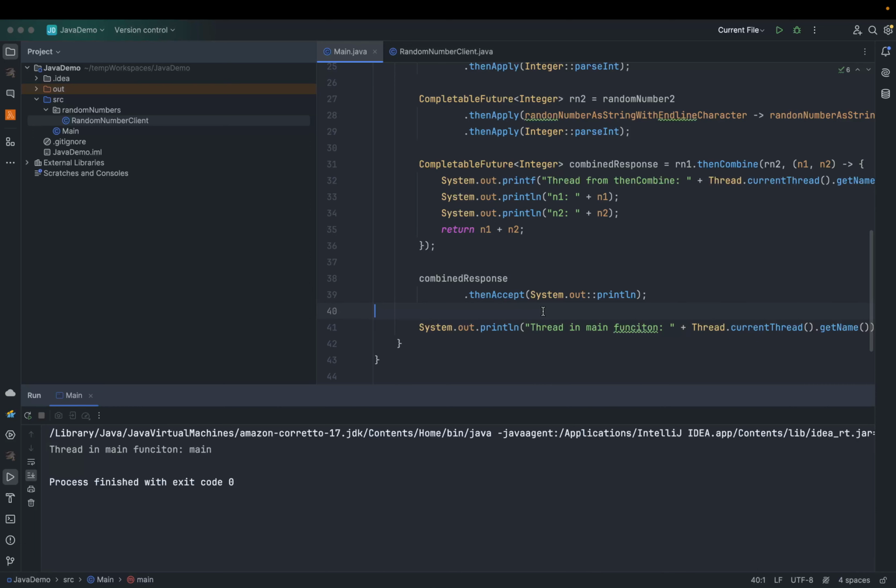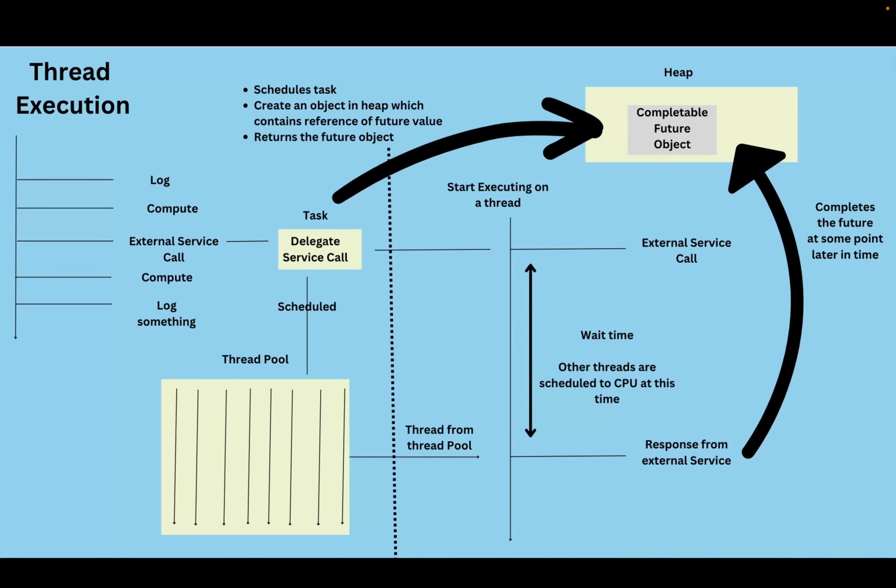There are two types of threads: one is the daemon thread and one is the non-daemon thread. By default the main thread is a non-daemon thread, and the thread pool which CompletableFuture uses is the ForkJoinPool, which is a common pool of daemon threads.